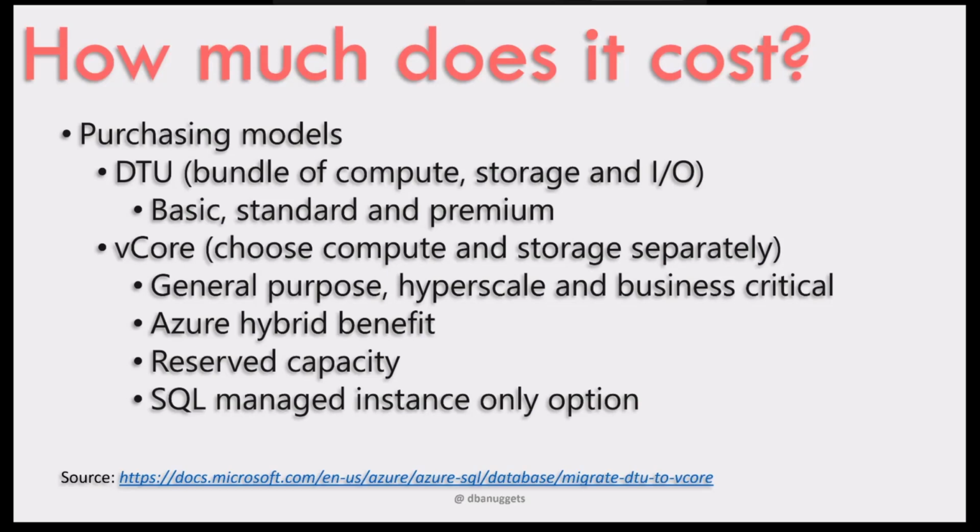We cannot divide the compute and storage because DTU is like a bundle of resources together. The memory and IO combined together come under the DTU. So you cannot choose it separately, like I want this much memory and this much IO. We cannot choose that. No matter if you use more memory and less storage, you still have to pay for the entire DTU.